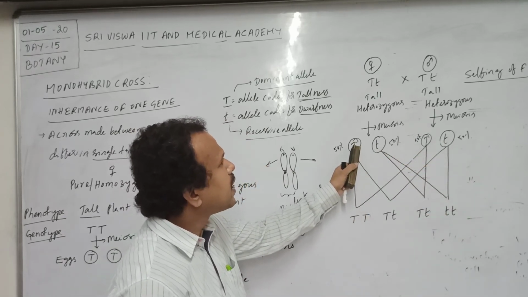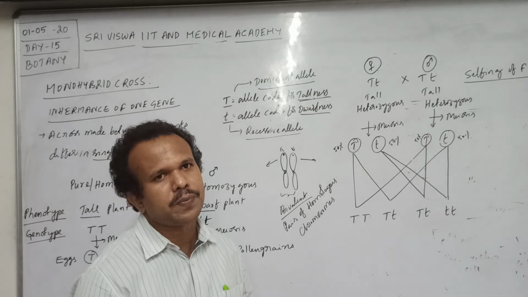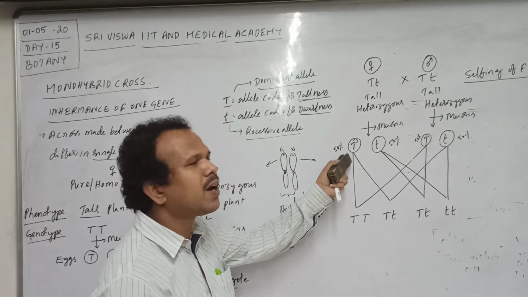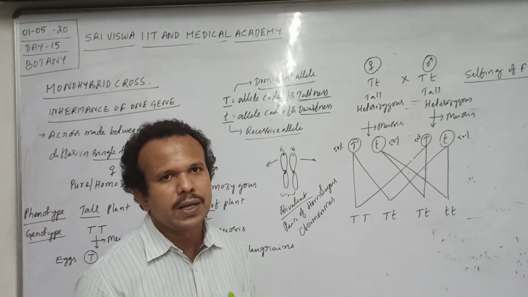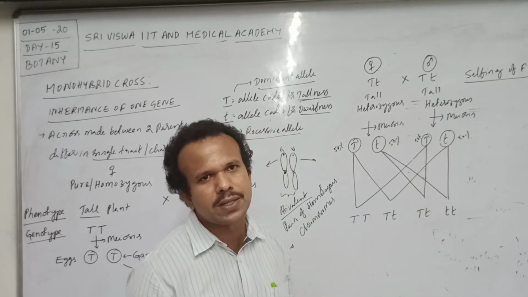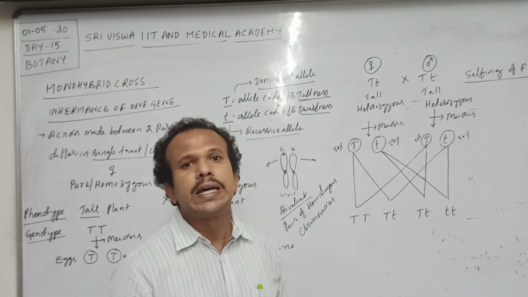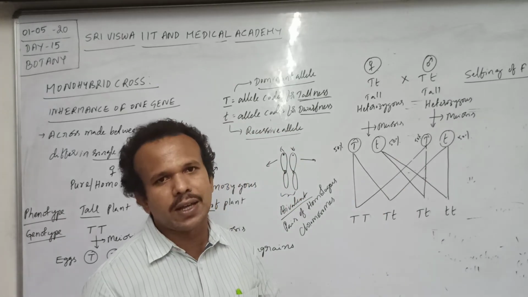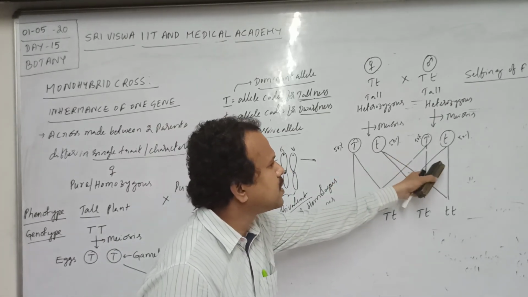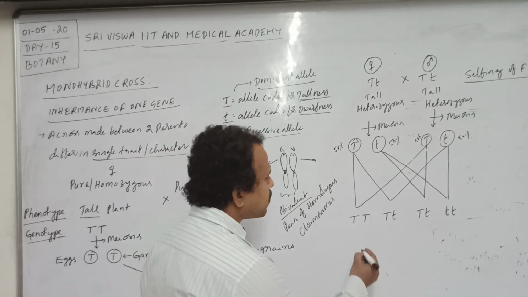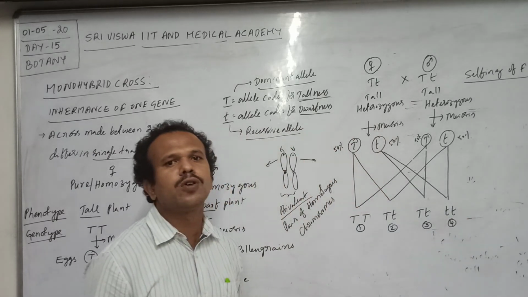Generally, the female gametes are with the capital D allele and the female gametes with the small d allele. In terms of percentage, half of the female gametes are with the capital D allele and the remaining half are with the small d allele. Similarly in the case of pollen grains or male gametes, 50% are with the capital D allele and the remaining 50% are with the small d allele. Then when random fertilization occurs between these female and male gametes, consider the four possibilities. Say this is the first possibility, second possibility, third possibility and fourth possibility.